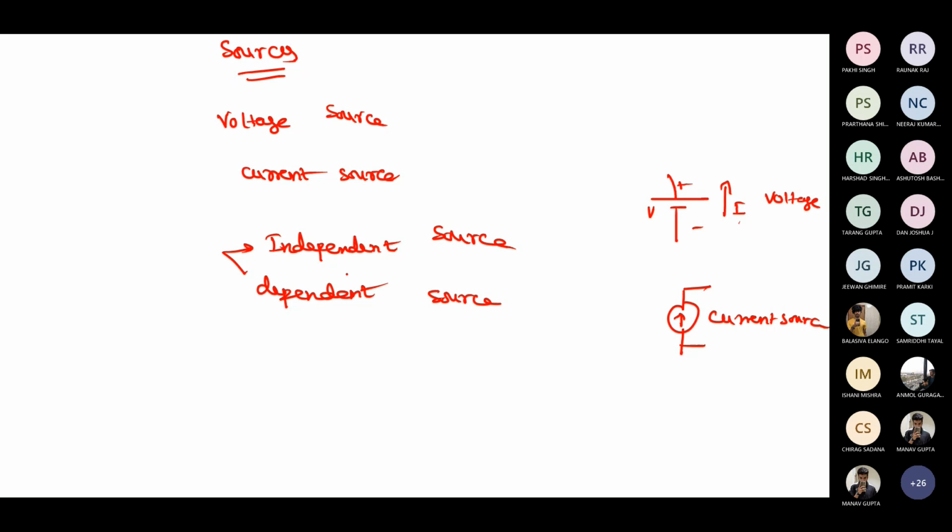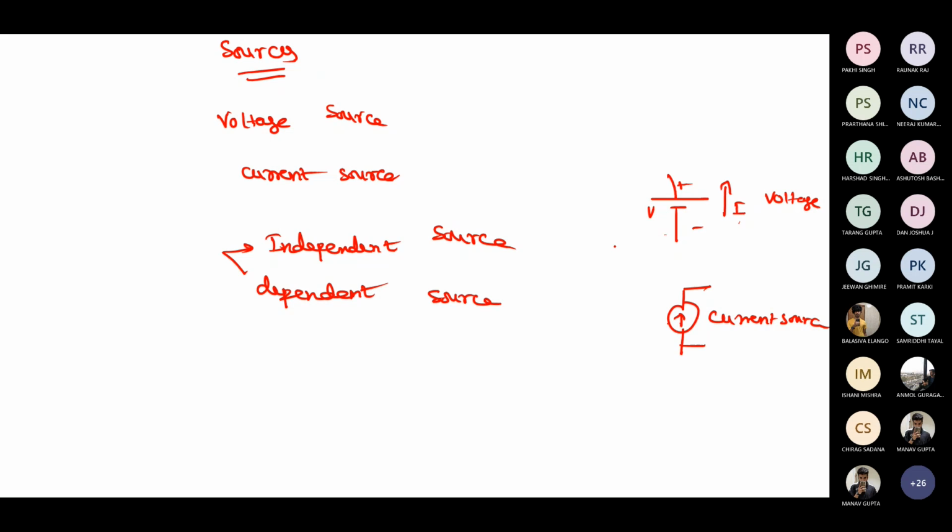Okay. So what is the dependent source? What is the independent source? How about these two words, students? Independent and dependent? Yes, ma'am. If the voltage or current is depending on another source or another element of that circuit, then it is dependent. Exactly correct. If your voltage is going to depend upon any other sources or any other element, then it's called a dependent source. If it is going to produce the source by itself, then it's called an independent source.